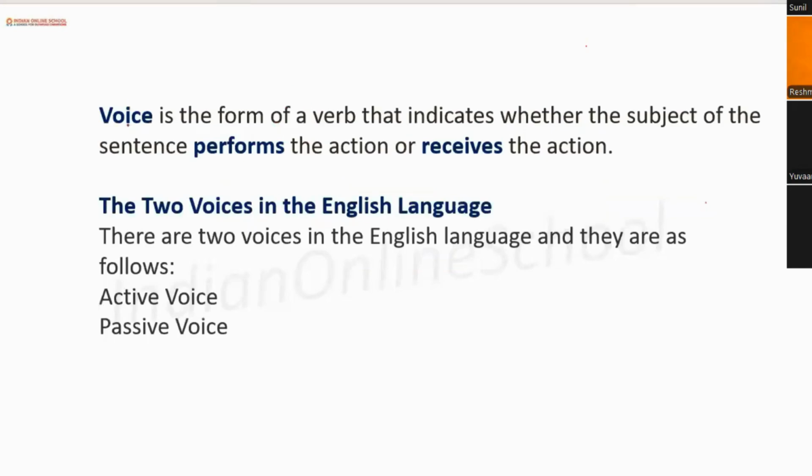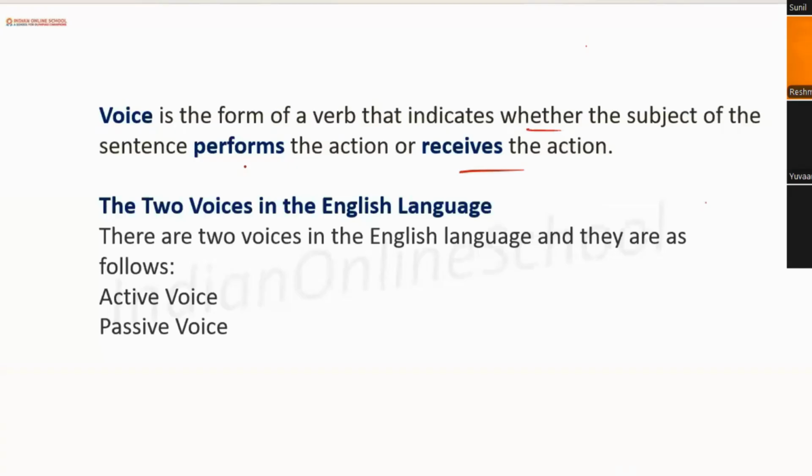So, as Yuvan has already mentioned, voice is the form of a verb that indicates whether the subject of the sentence performs the action or receives the action. So, suppose if I tell you that this is a bottle and I am holding the bottle. Can you tell me which one is the main subject here? I. Right. And which one is the secondary one? Bottle. Right.